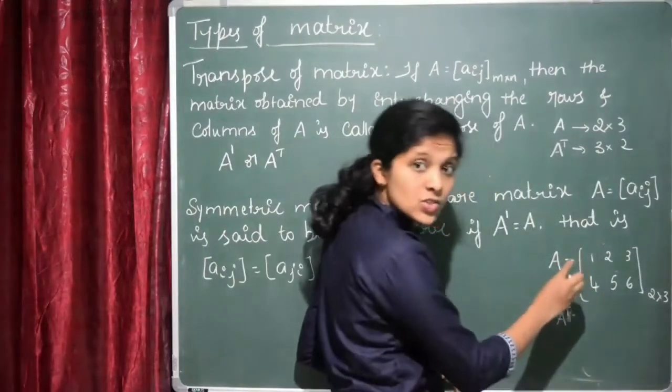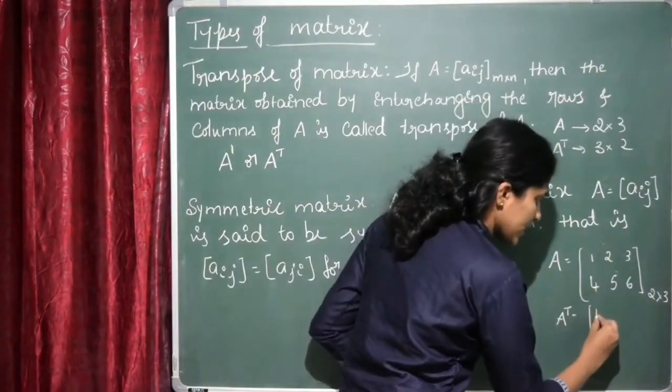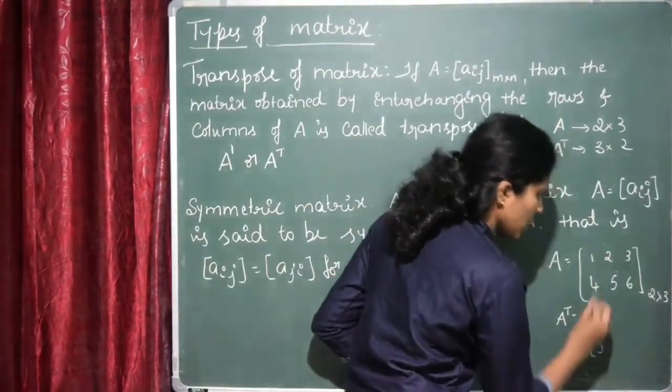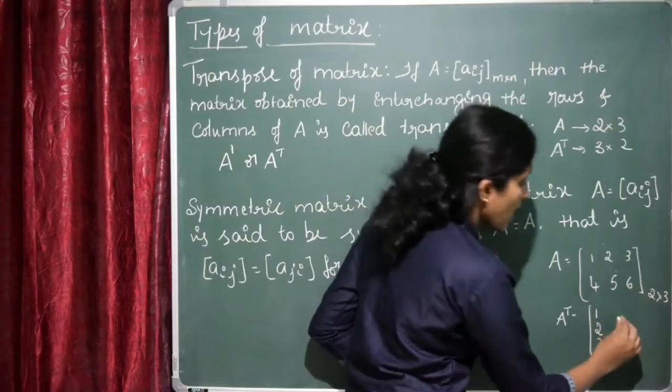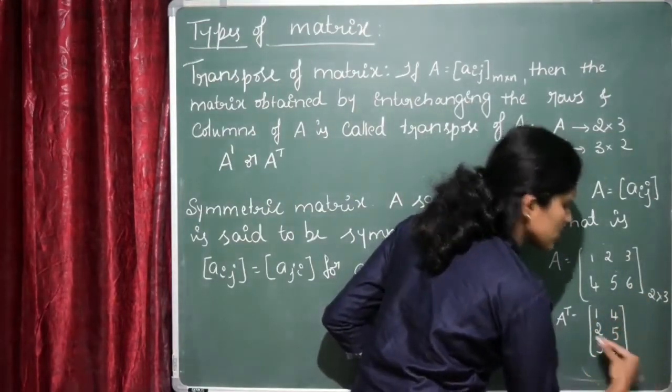I have to interchange the rows and columns. So this is a row now: 1, 2, 3 is the row. Now I have to write here 1, 2, 3 as a column. Here 4, 5, 6 is the row and here 4, 5, 6 will be the column. Just interchanging the rows and columns.